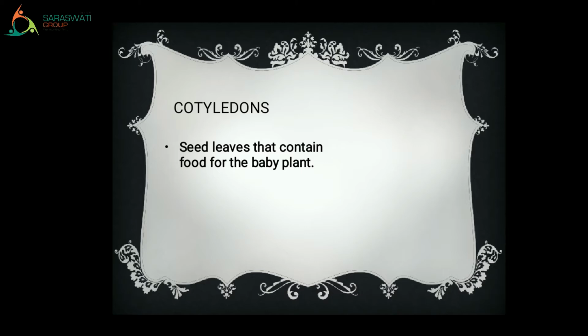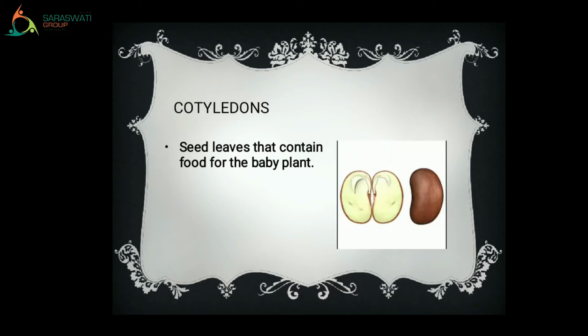Now let me show you the picture. See, this is the picture of cotyledons. You can see that two small seed leaves can be seen. It has the food for the baby plant. Right? Now move to the next word. What is our next word?